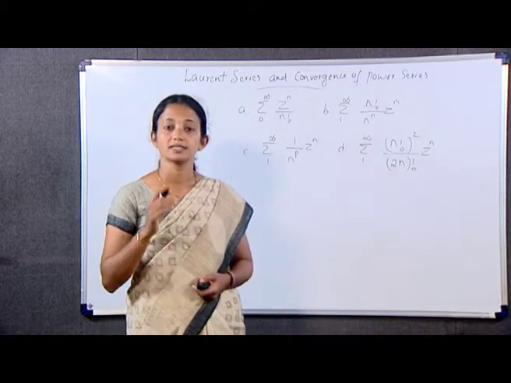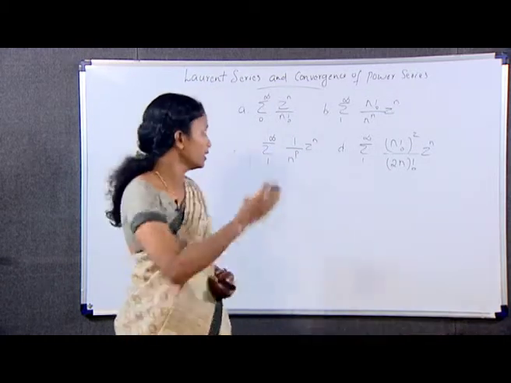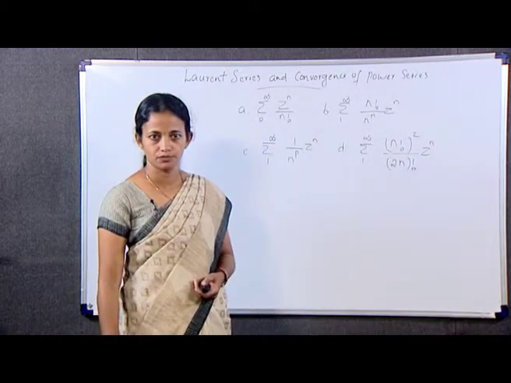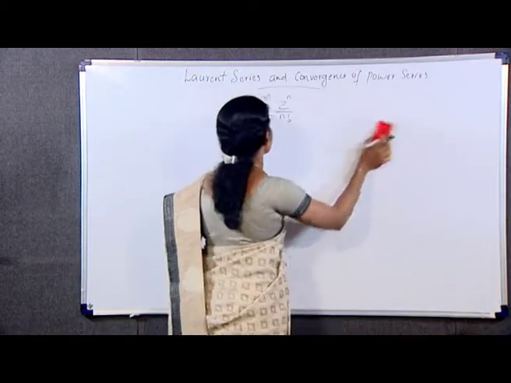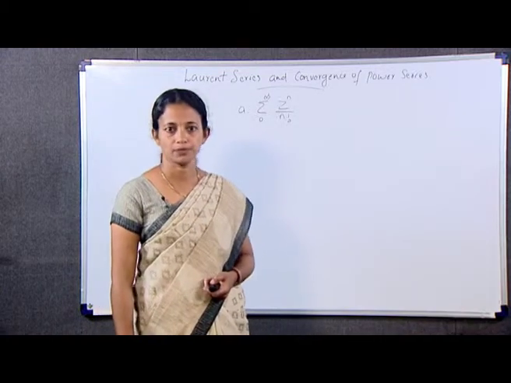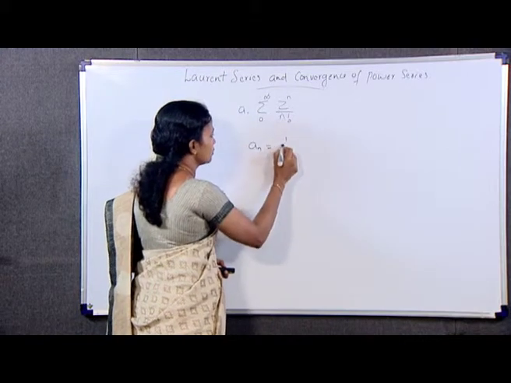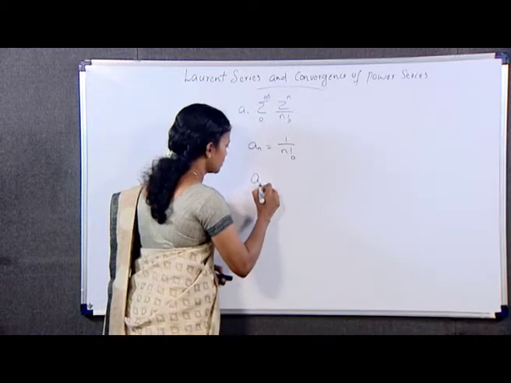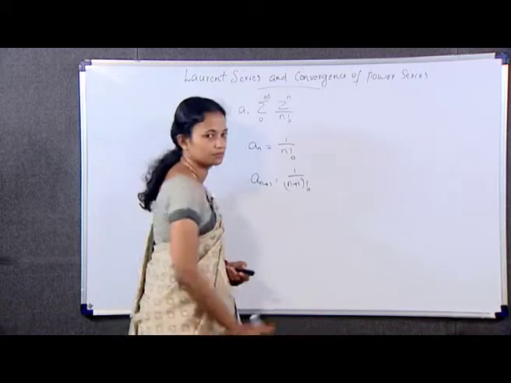We note that z naught is equal to 0 in all the power series given in A to D. In A, B, C, D, z naught is equal to 0. So, first we look at the first series, that is sigma 0 to infinity z raised to n by n factorial. Here an is equal to 1 by n factorial. So, what about an plus 1? It is equal to 1 by (n plus 1) factorial.